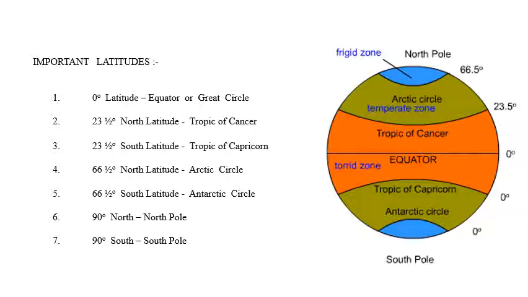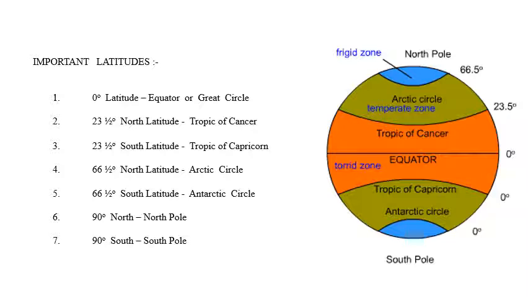Means the blue part on the figure is called the north frigid zone. The green part towards the north is called the north temperate zone. The brown zone in between Tropic of Cancer and Tropic of Capricorn is called the torrid zone.